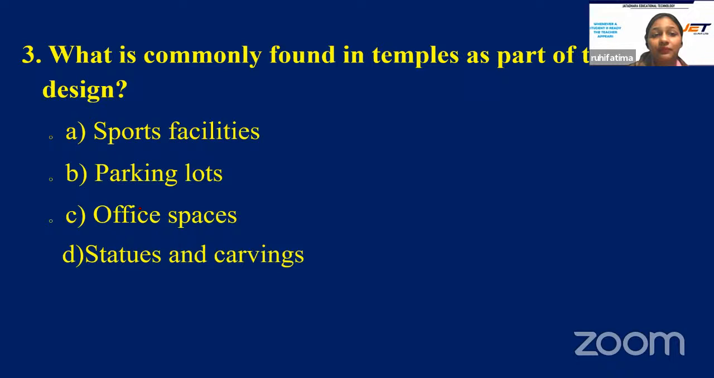Excellent. Next question. What is commonly found in temples as a part of their design? And your options are A, sports facilities; B, parking lots; C, office spaces; or is it D, statues and carvings?